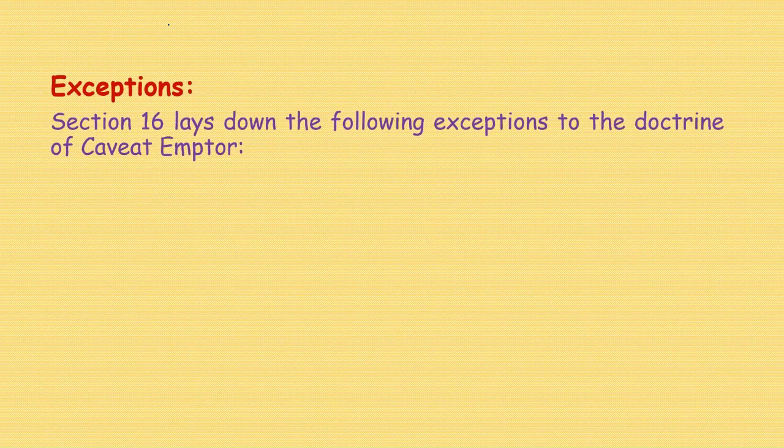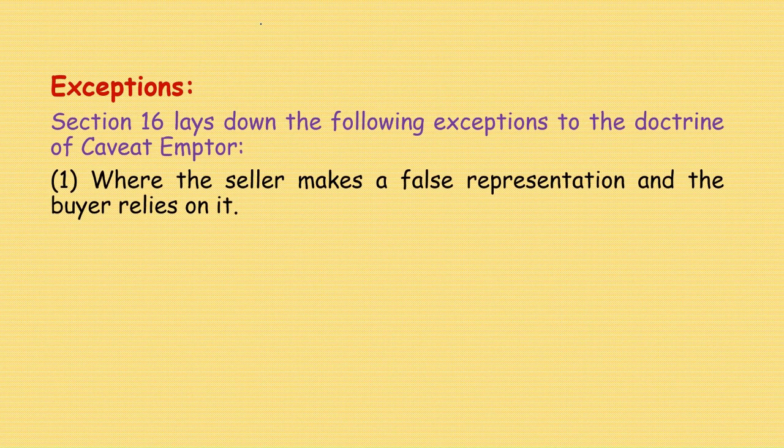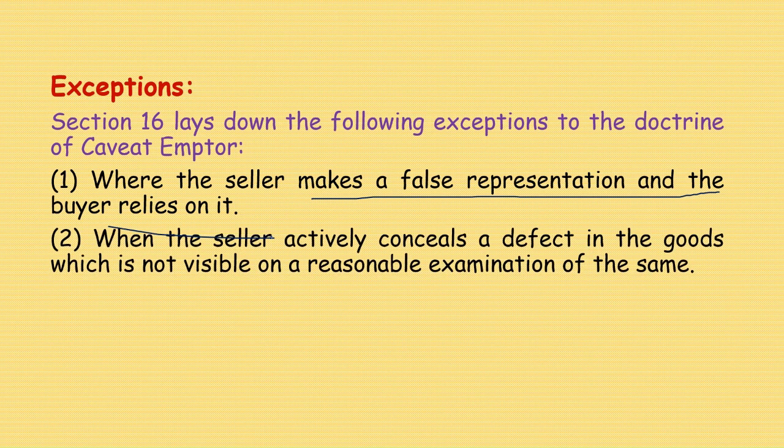Exceptions to this doctrine. Section 16 lays down the following exceptions to the doctrine of caveat emptor. First, where the seller makes a false representation and the buyer relies on it. The seller is giving misleading information and the buyer relied on that and executed the contract or purchased the goods.